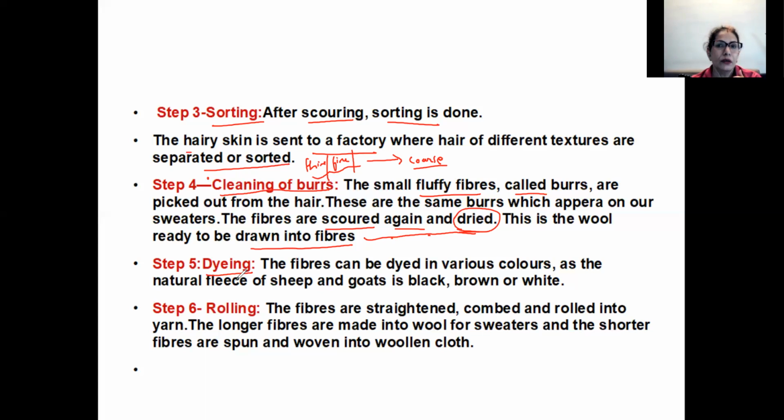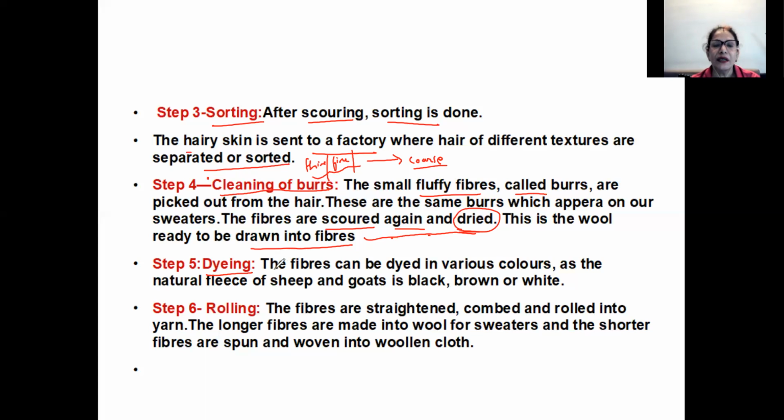How do we get so many colors of wool if the sheep are only black, white or maybe brown? We can get that by dyeing. Dyeing means the fibers can be dyed into various colors. Now after the 4th step, we've got the woolen fibers.